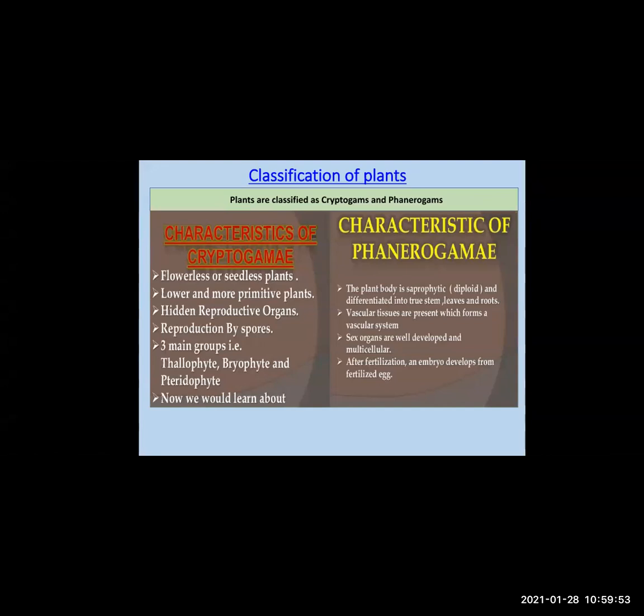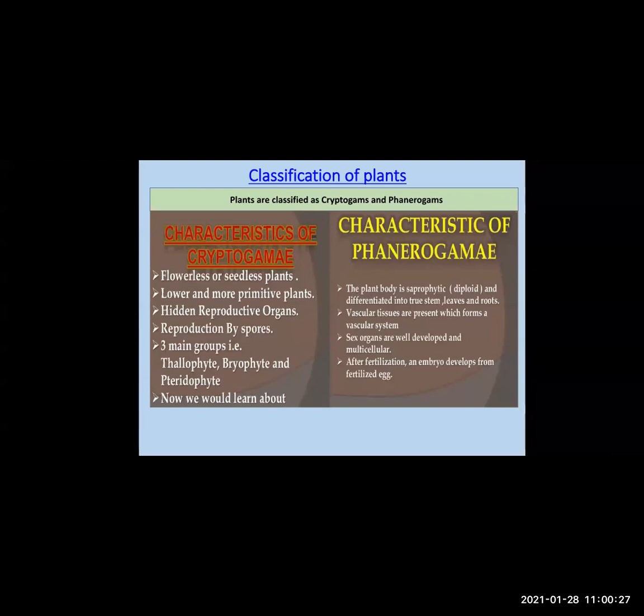Now, as I said, plants are classified as cryptogams and phanerogams, isn't it? Now, what are cryptogams? Cryptogams are flowerless or seedless plants. That means they are non-flowering. They do not have seeds. These are lower and more primitive plants. Primitive means ancient. Lower means they are not highly evolved.